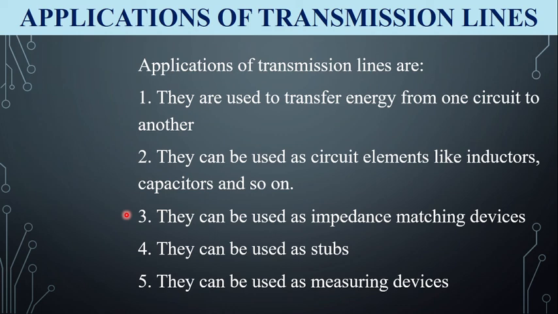Next, twisted pairs and coaxial cables are used in computer networks such as Ethernet and internetwork. Next, pairs of parallel lines are used in telephony and power transmission. These are the applications of transmission lines.